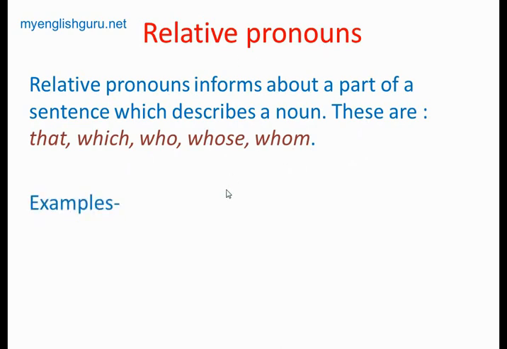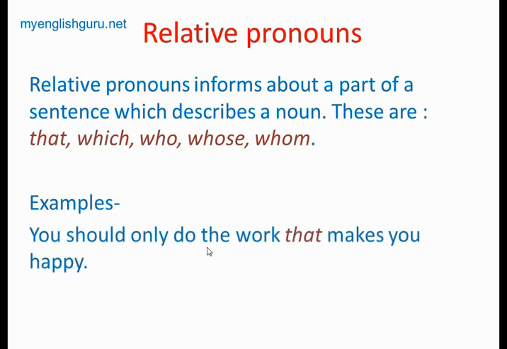You should only do the work that makes you happy. Here, you should do the work which makes you happy, and that's why that is used. So here it is not a demonstrative adjective, but a relative pronoun. Why? It relates these two things: makes you happy relates to work. Second one, do you know who he is? Here who is not in a question sentence. It is a relative type of pronoun. Who he is means he is related to someone.